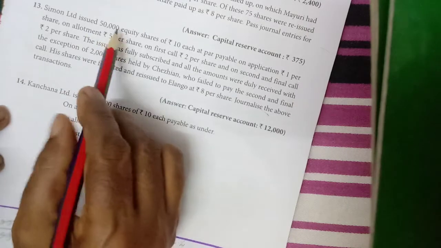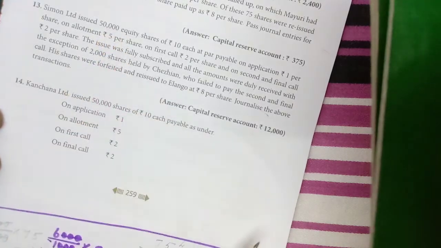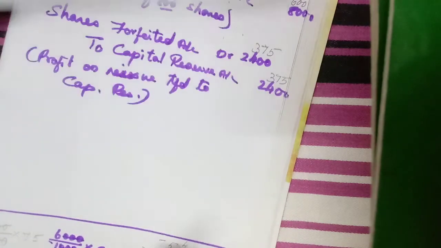So first one, bank account debit, we have to start from the beginning. Another problem, shall I do with the pencil?